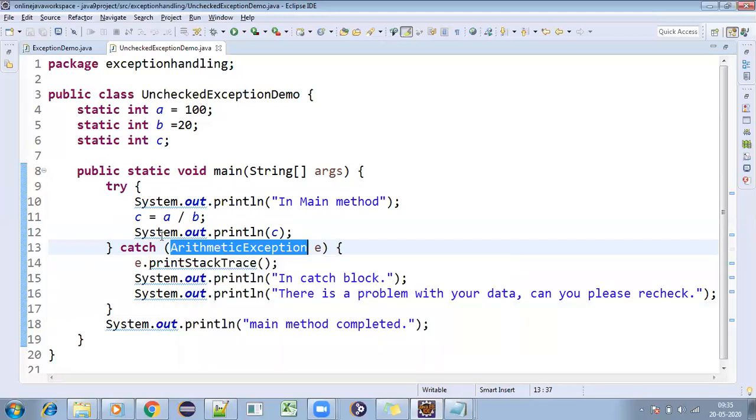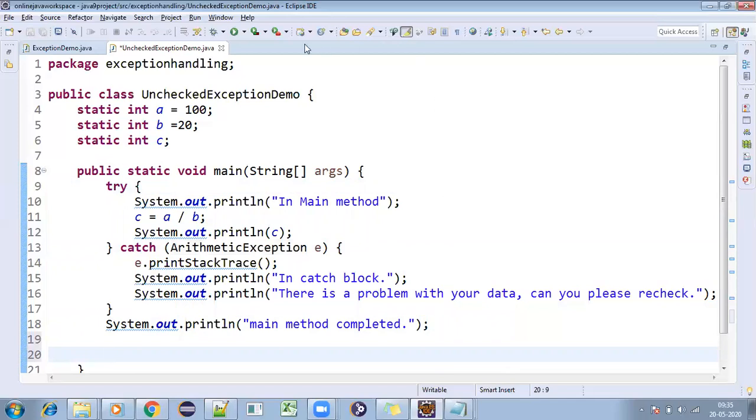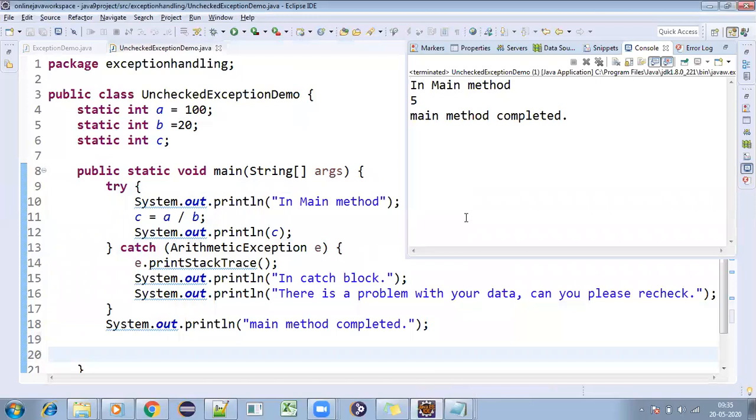Okay, so like that we are going to discuss some more exceptions. Can you execute this particular program once, sir? Yes. So I'm executing this particular program, and the main method completed, we don't have any problem because you gave b equal to 20, right?